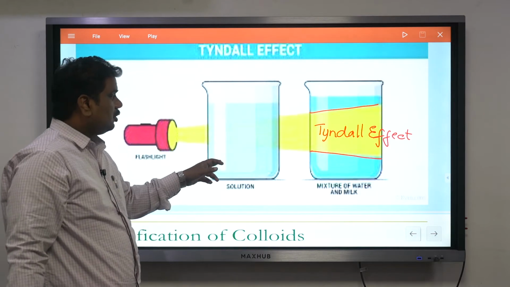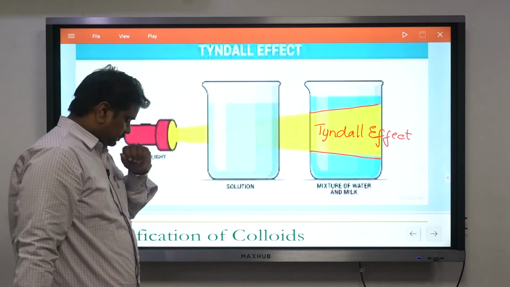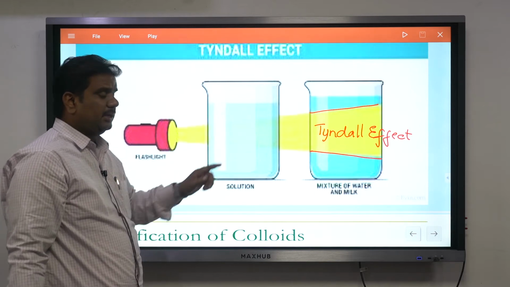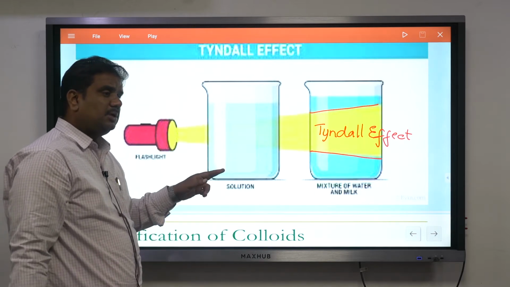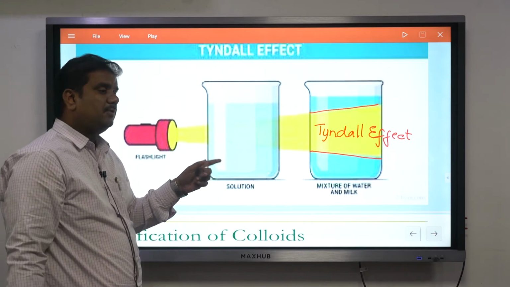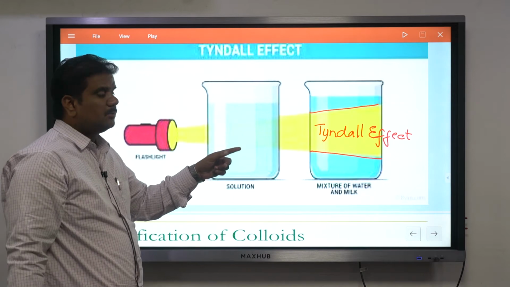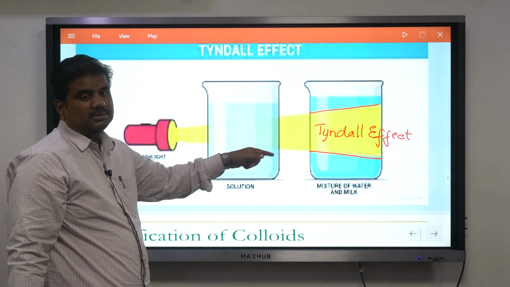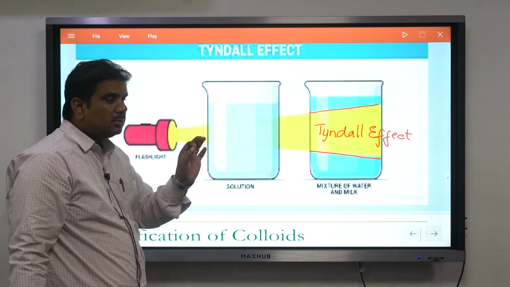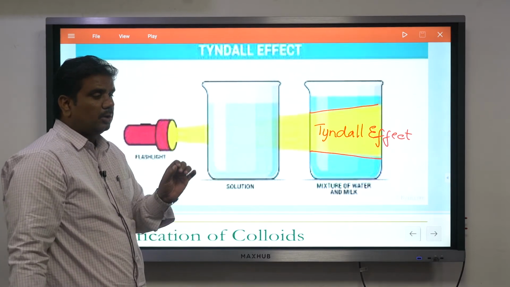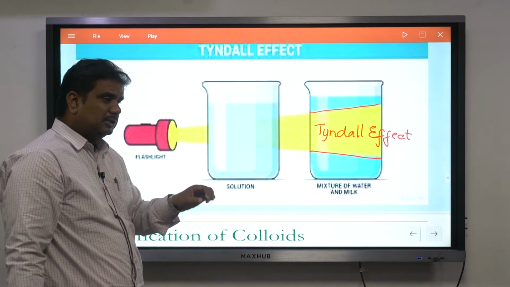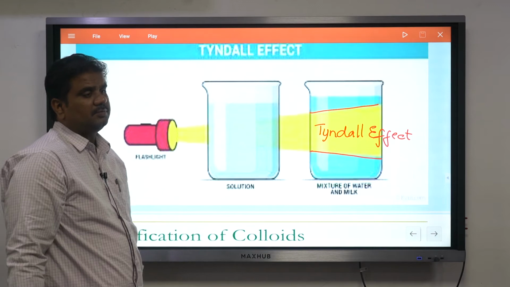In the other case, you are not even in a position to find the path in which the light rays are traveling. But in this case, you are able to say in which path the light rays travel, because it is not making a perfect homogeneous mixture. That is the reason you are able to trace out the path of the light rays, which you call the Tyndall effect. Because of the minute particles, or even nano-sized particles, which are not completely dissolving, you call it a Tyndall effect.